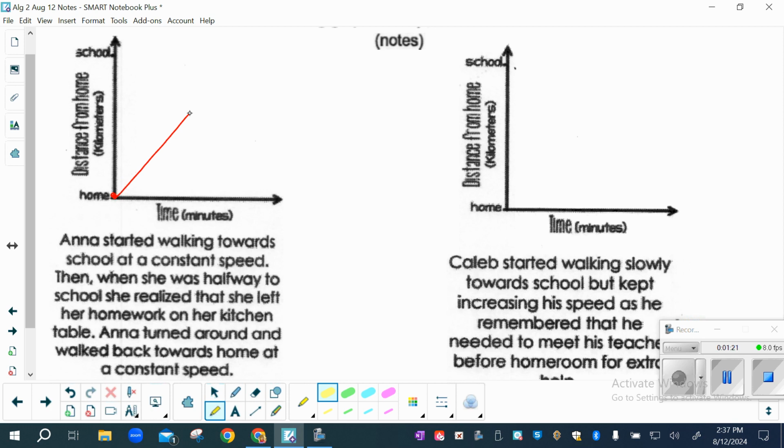So what should we do next? Then we're going to go back. If she's going to go back home, she's going to go back in the direction of home. And then what's the shape going to be? Straight line, right? Does that make sense?